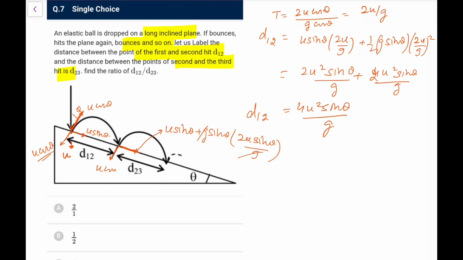So 2u by g, sorry, not sin theta by g, 2u by g, that was the time. So it is becoming thrice. So it is becoming 3u sin theta by g. So if I do this, the first term will become, instead of 2u square, it will become 6u square sin theta by g.